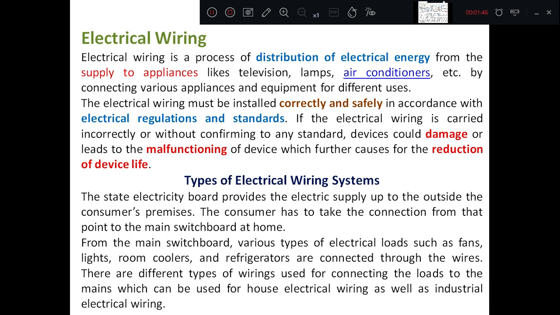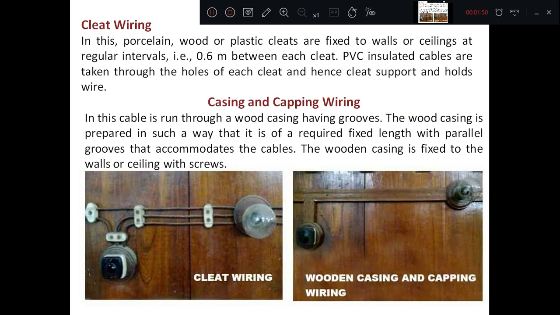There are different types of electrical wiring system being adopted here. In the olden days, they were using the cleat wiring and casing and capping wiring system. In the cleat wiring, they used wood or plastic cleats. These are the cleats we are seeing here.